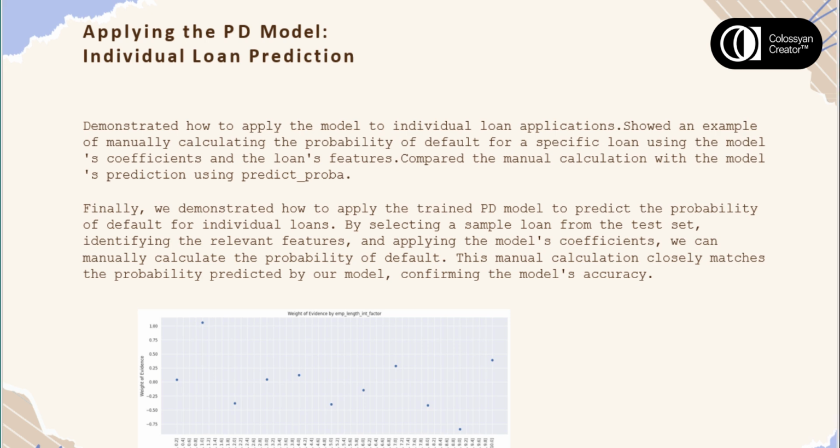Moving on to loss given default and exposure at default. For LGD, we employed a two-stage approach. First, a logistic regression model predicts whether a recovery rate will be zero or not. Then, a linear regression model predicts the actual recovery rate for cases where it's not zero. For EAD, we used a linear regression model to predict the credit conversion factor. The code for both LGD and EAD models is available in the LGD EAD models IPYNB notebook.